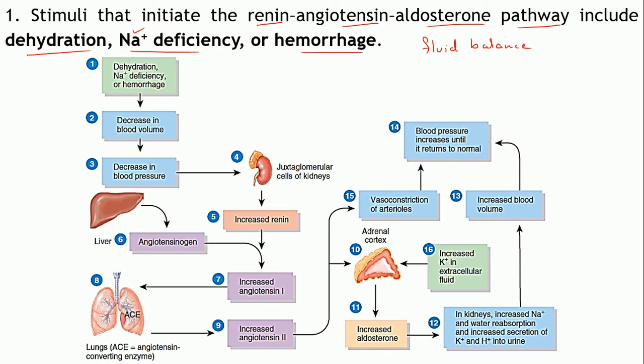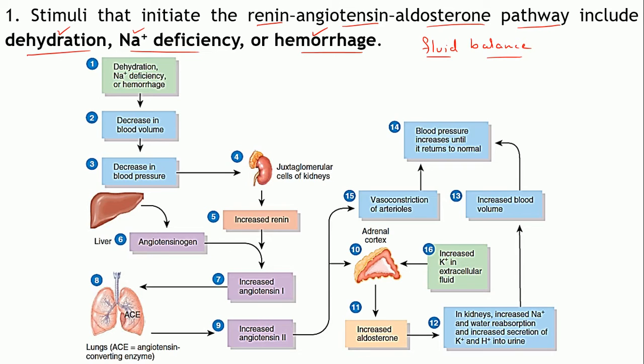Mainly it is a decrease in the volume of body fluids, which may be due to dehydration, that is excessive loss of water. It may occur during diarrhea or burns, where body fluids get lost, or hemorrhage, that is excessive loss of blood from the body. In these situations the fluid balance will get disrupted.